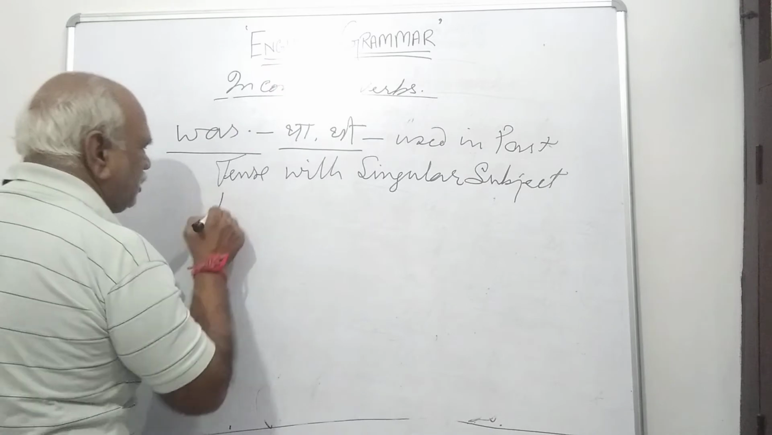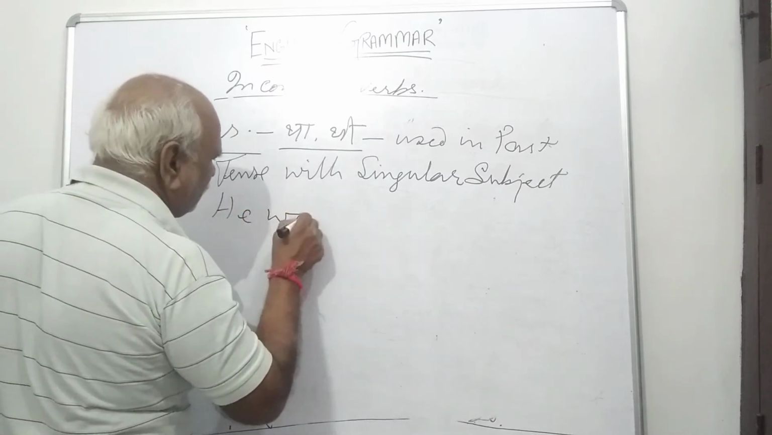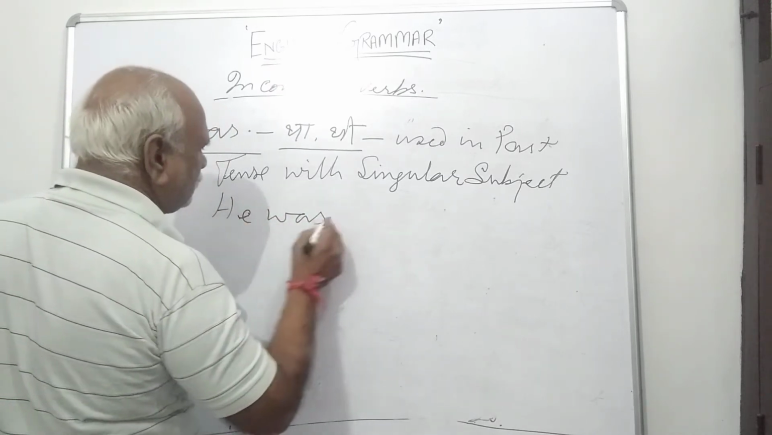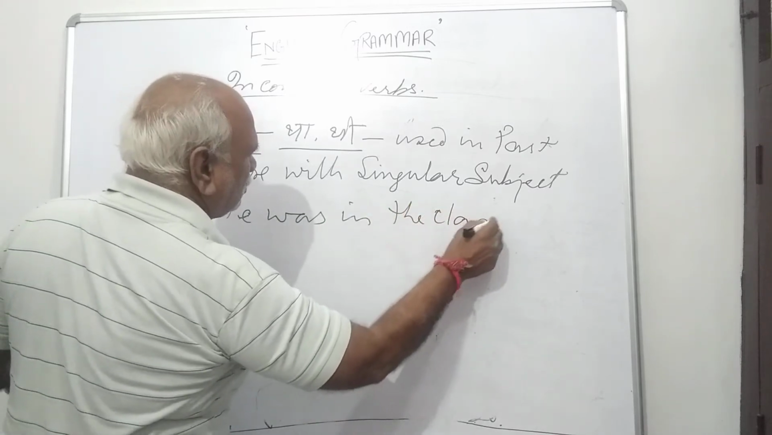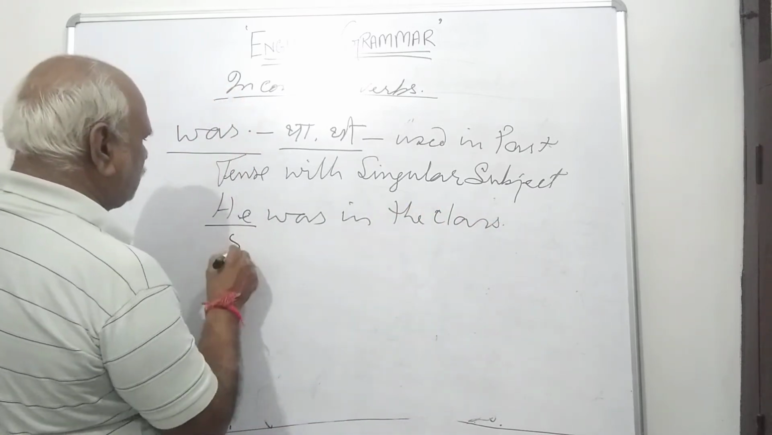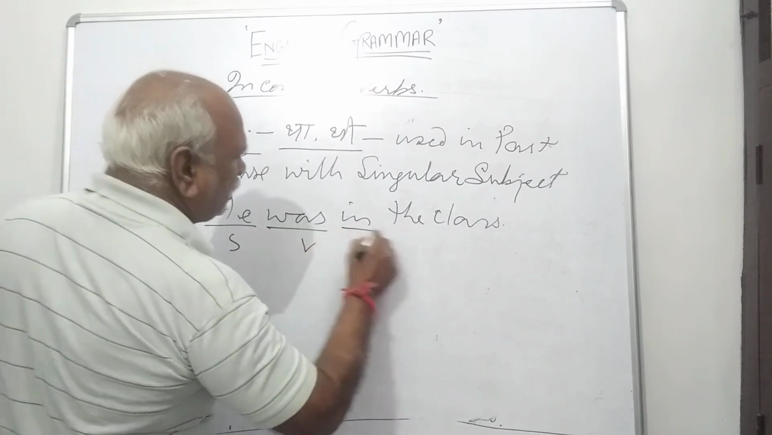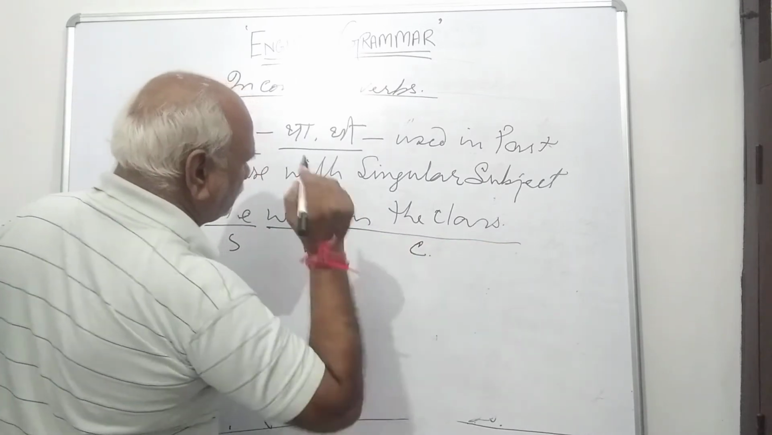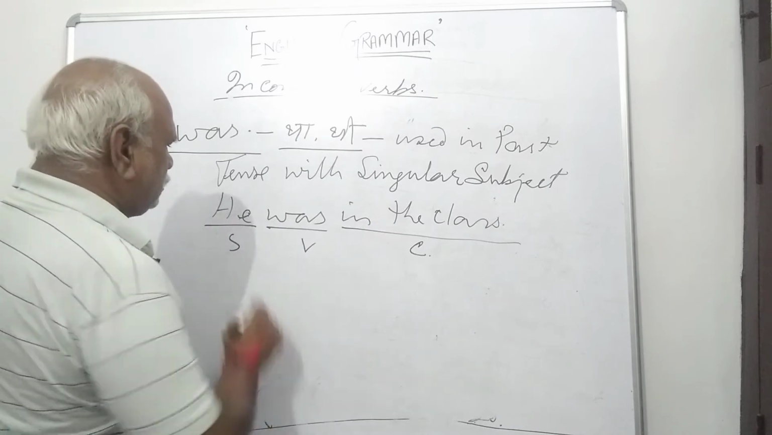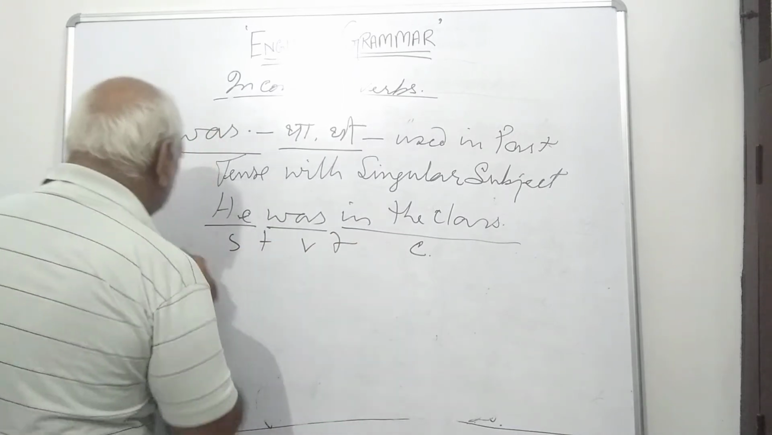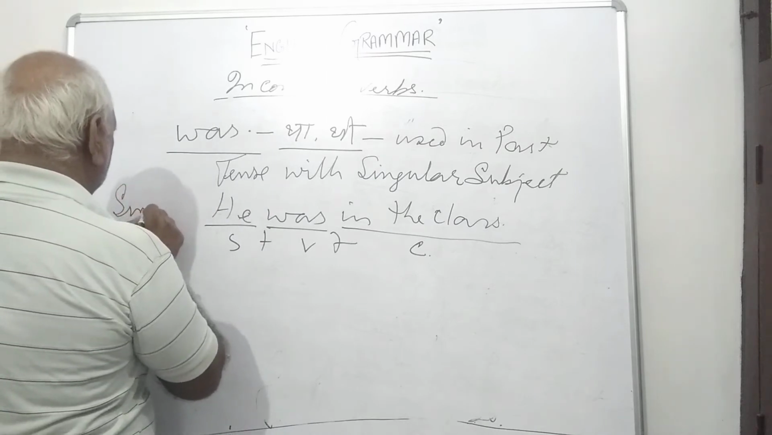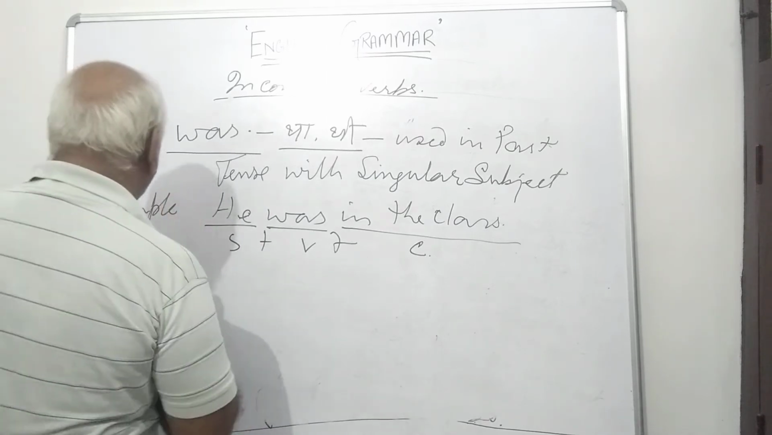For example, he was in the class. He is subject, was is verb, in the class is complement. Order will be subject plus verb plus complement. This is our simple sentence.